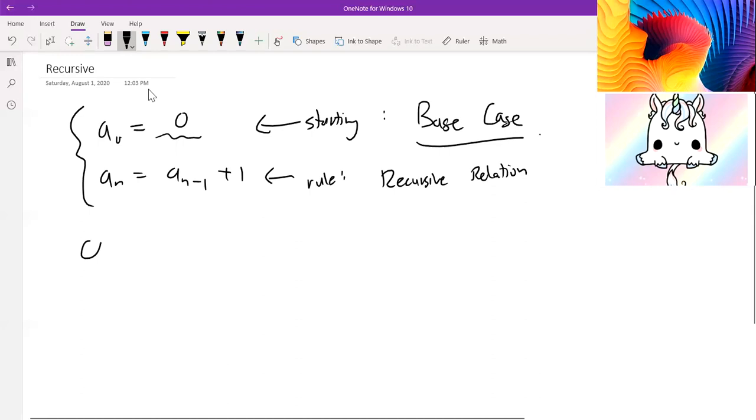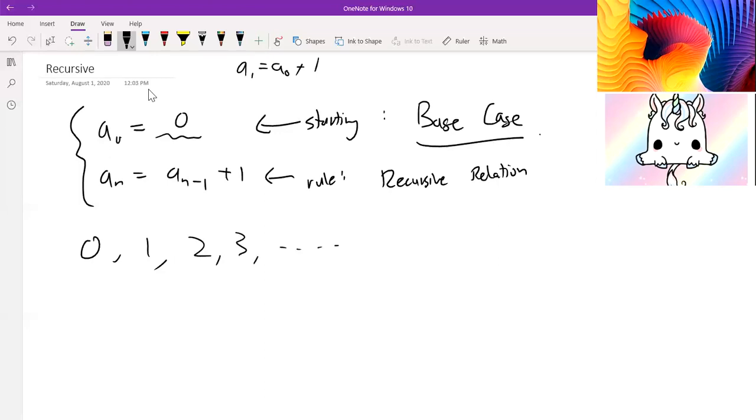Let's write this out real quick. We start off with 0. And then for the next one, we add 1 to 0, because remember, A1 is equal to A0 plus 1. That's just 1. We add 1 to this term, we get 2, 3, and so on. And if you notice, hey, this is just an arithmetic sequence. And yes, in this case, this recursive relation resulted in an arithmetic sequence.